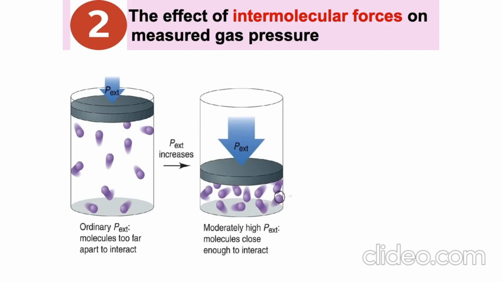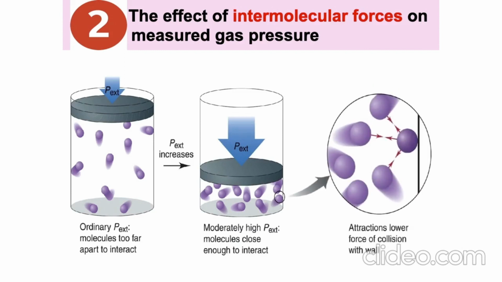When moderate external pressure is applied, the molecules are close enough to interact and show that the intermolecular forces are significant. The attractions lower the collisions of the gas particles with the wall of the container.